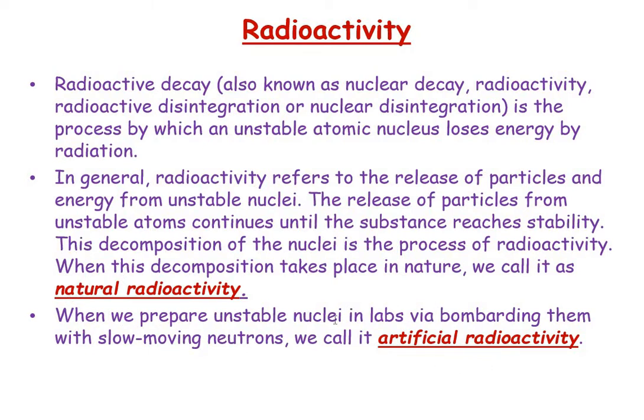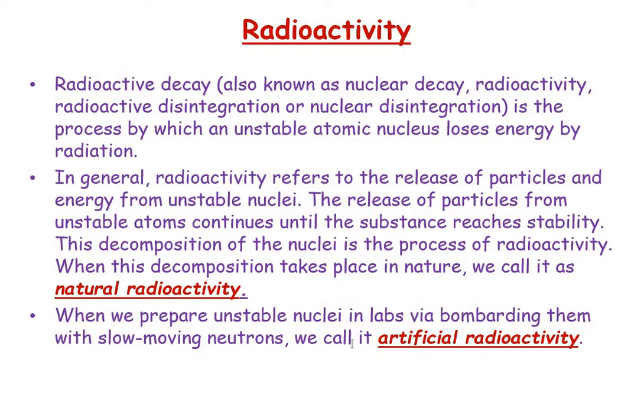When we prepare an unstable nucleus in the lab by bombarding it with a slow moving neutron, we call it artificial radioactivity. So we induce radioactivity in a nucleus by bombarding it with a slow moving neutron. When a nucleus is bombarded with a slow moving neutron, it becomes unstable, and due to the instability, it will try to attain stability by the emission of radiation. So that type of radioactivity is known as artificial radioactivity.